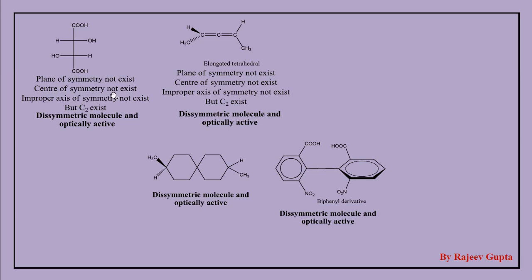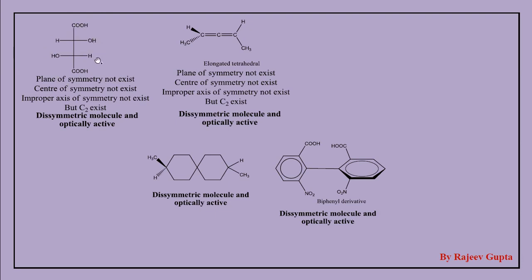Also the center of symmetry element is not present in this molecule, but a C2 axis of symmetry is present. The axis goes through the center point between both carbon atoms, perpendicular to the plane of the paper or screen. So this axis is a C2 axis.